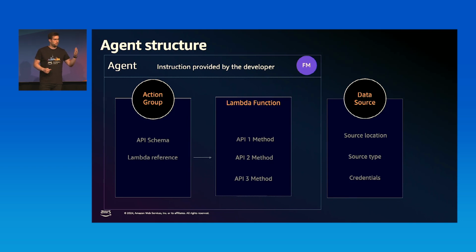Those would be the APIs we just mentioned, like get all claims, compile the pending docs, and send a reminder. And outside of that agent, we have the data sources. There you define the source location, the source type, and finally also the credentials to interact in a secure way.